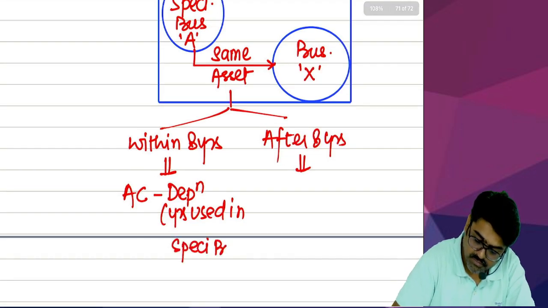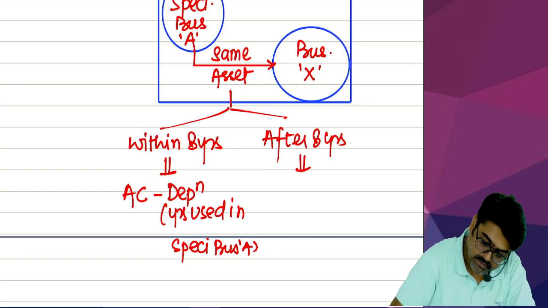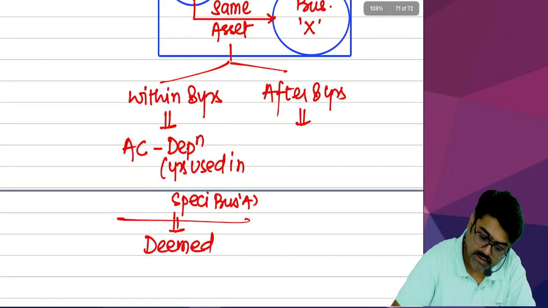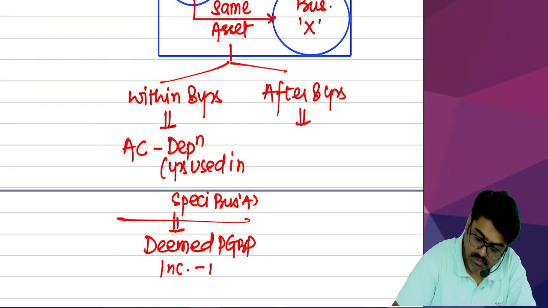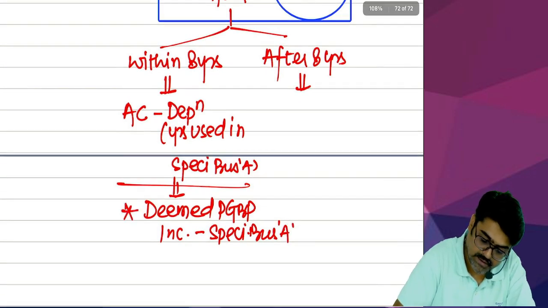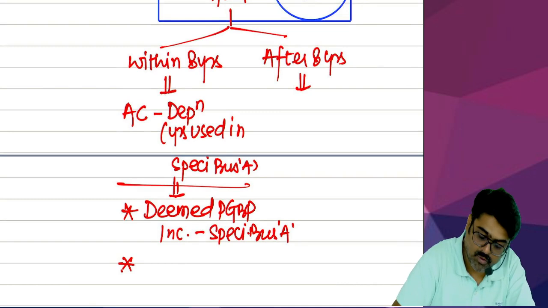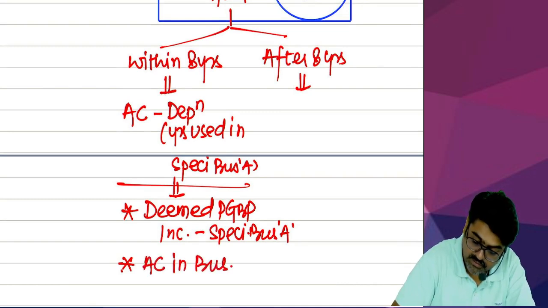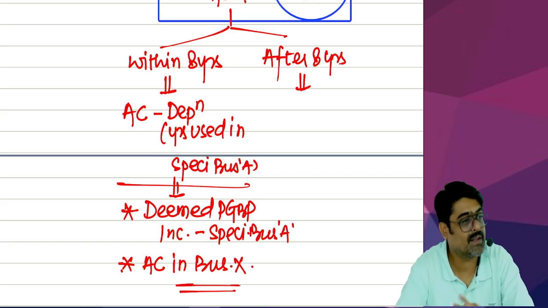Specified business A. This amount will be treated as deemed PGBP income for specified business A. And this same amount will be treated as actual cost in business X. Will you remember this? If this happens within 8 years.